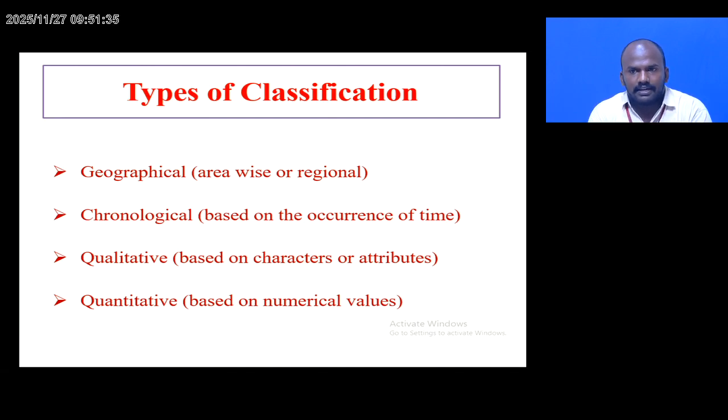Qualitative classification is based on the characters or attributes. Depending on every city or region, every geographical position, the characters of the individuals may vary. The last one is quantitative classification, which means classification based on numerical values. Thank you.